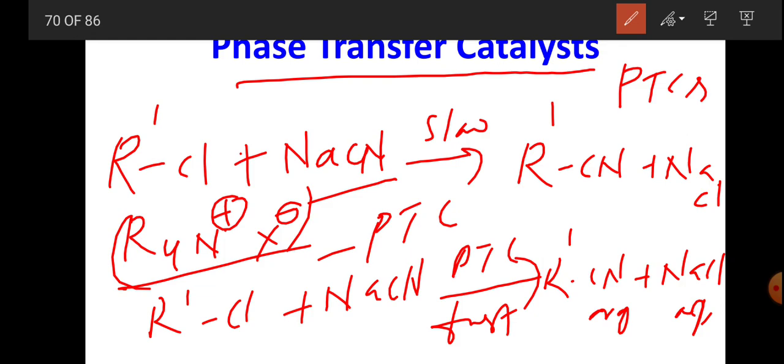By adding a small amount of quaternary ammonium halides to this nucleophilic substitution reaction, it crosses the interface between the two phases and carries the nucleophile CN- from aqueous layer to organic layer, thereby facilitating nucleophilic substitution reactions.